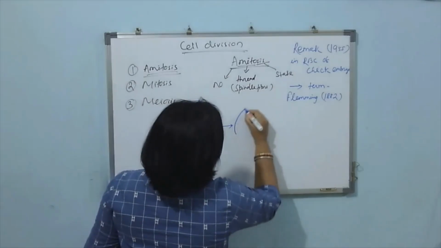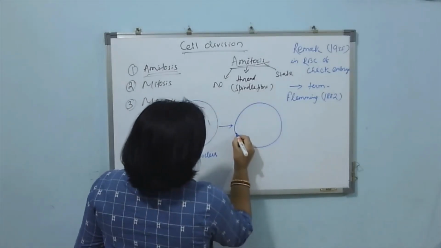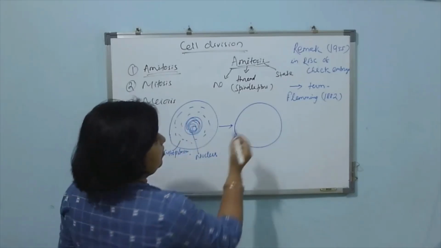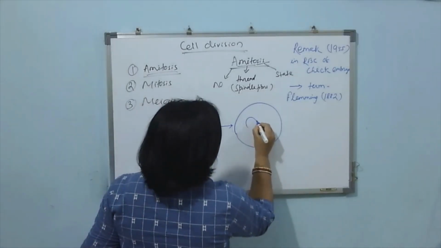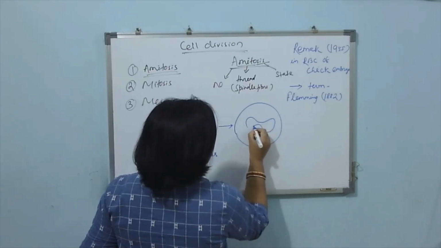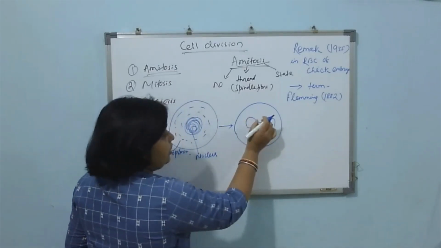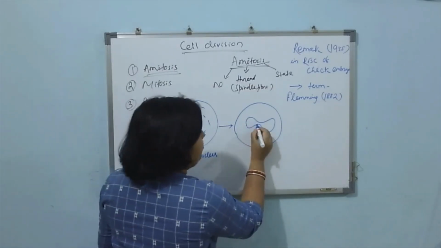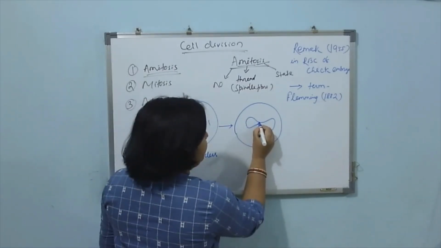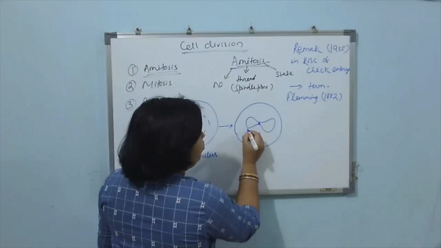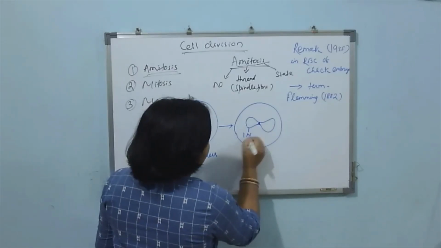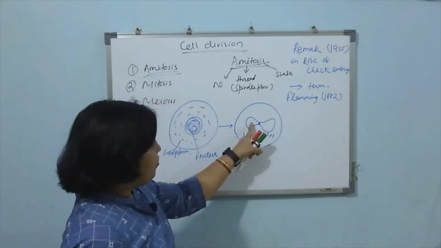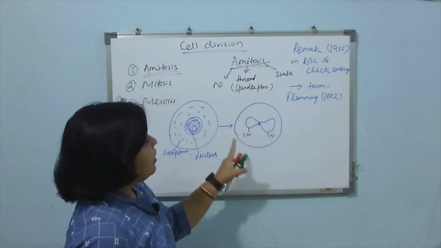During this process, first what happens? The nucleus, which is present in the middle of this cell, first elongates and appears as a dumbbell-like structure. A constriction appears at the middle of this nucleus and it separates and forms two daughter nuclei from one nucleus. This is one nucleus, this is another nucleus.